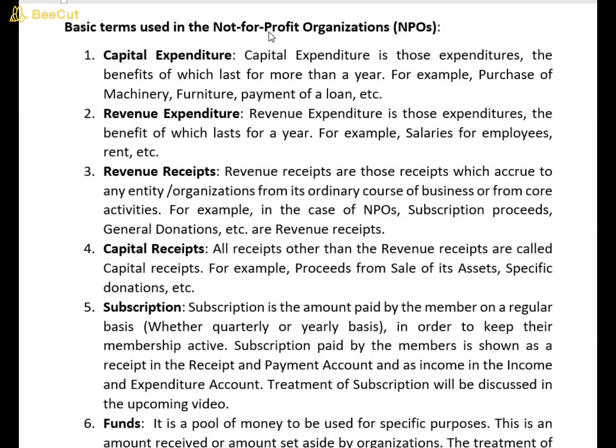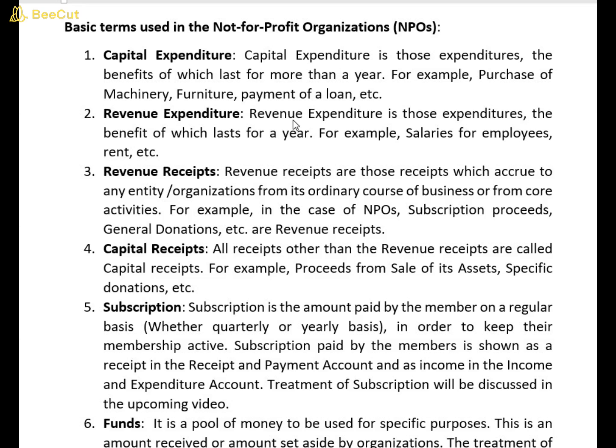Basic terms used in NPOs. First is capital expenditure. So what is capital expenditure? Capital expenditure is those expenditure the benefit of which lasts for more than a year. The examples of capital expenditure are purchase of machinery, furniture, payment of loan, etc. Revenue expenditure. Revenue expenditure is those expenditure the benefit of which lasts for a year. For example, salary for employees, rent, etc.